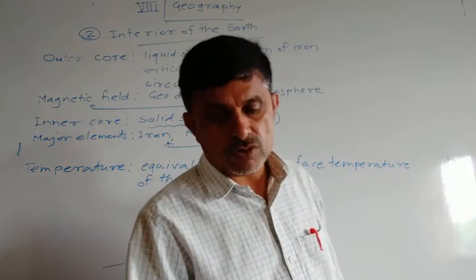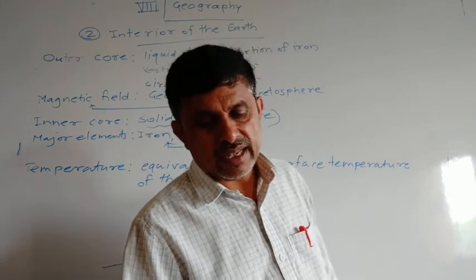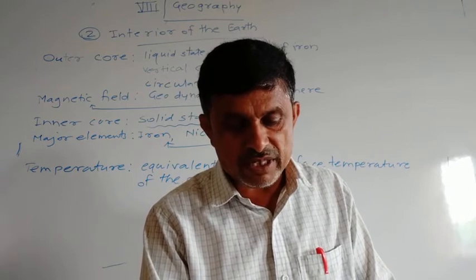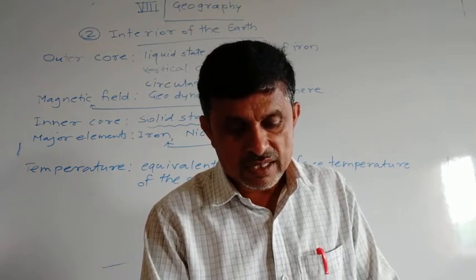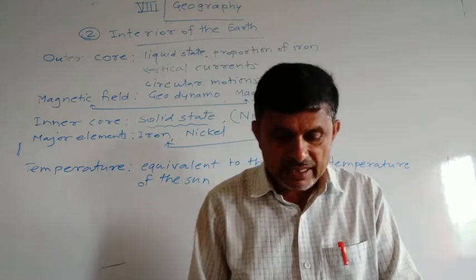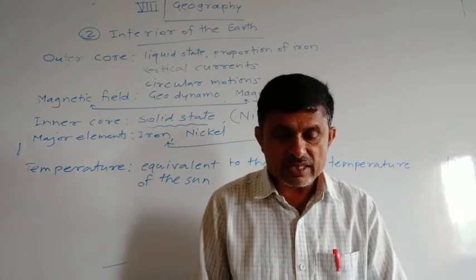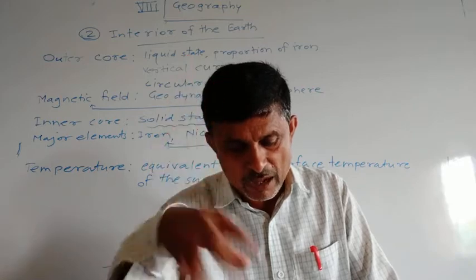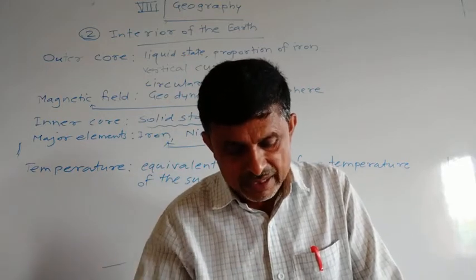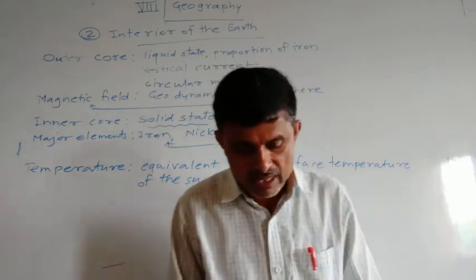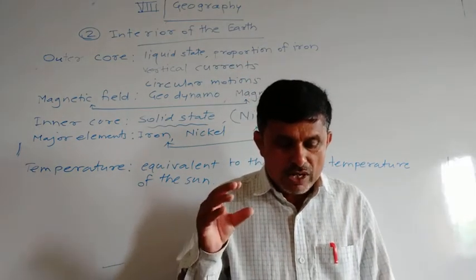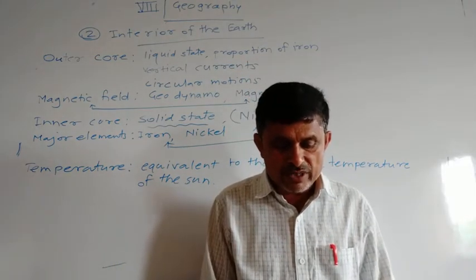The second one is the oceanic crust. It is made up of silica and magnesium. It was earlier called Sima. Then the mantle. Below the crust lies the mantle. The mantle can be divided into two layers, upper mantle and lower mantle. The upper mantle is in a liquid state, so magma chambers are found here.